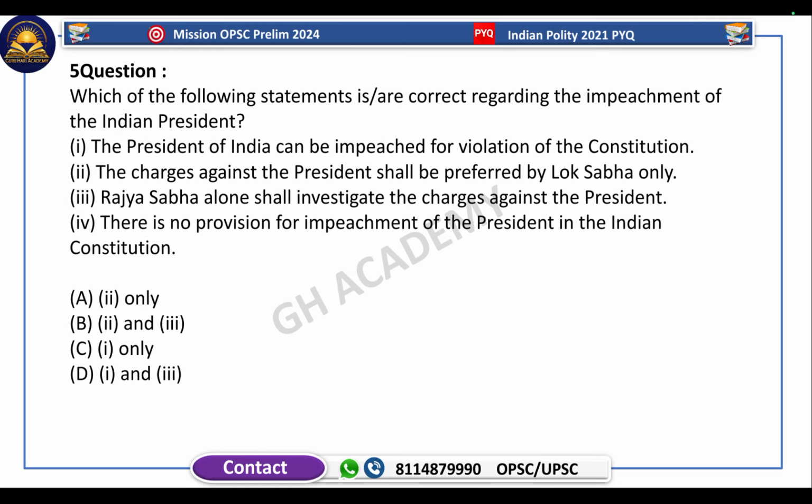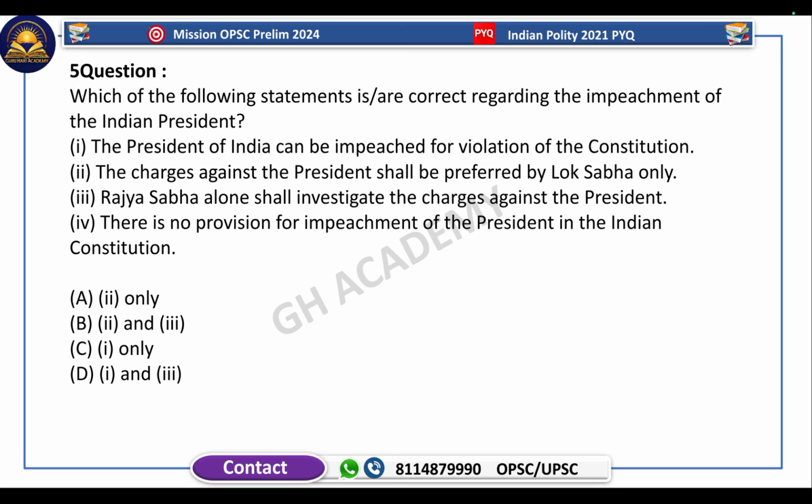Next question, which of the following statements are correct regarding the impeachment of the Indian President? The President of India can be impeached for violation of the Constitution. The charges against the President shall be preferred by Lok Sabha only. This statement is incorrect. Rajya Sabha alone shall investigate the charges against the President. This is also incorrect because either house, Lok Sabha or Rajya Sabha, can prefer charges against the President for impeachment, and the other house shall investigate. So the second and third statements are incorrect.